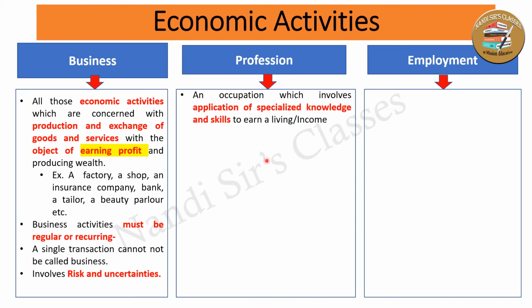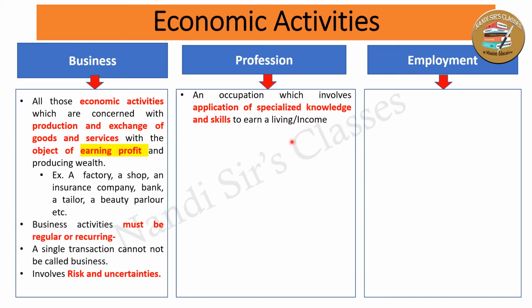Let's come to the profession. Whenever you talk of a profession, some people are called professionals. Profession simply means an occupation of a person which involves application of specialized knowledge and skill to earn a living or income.